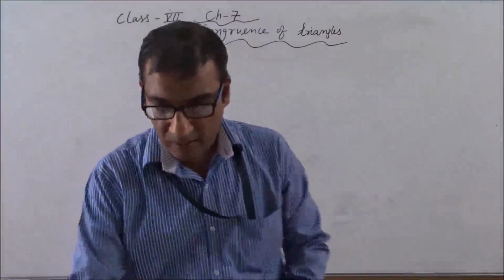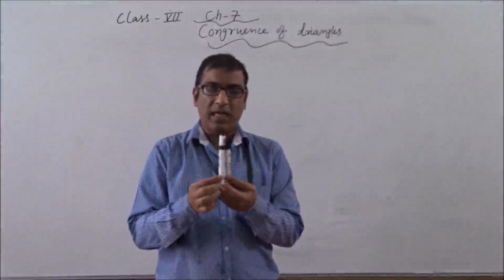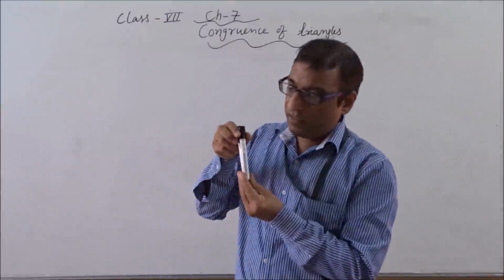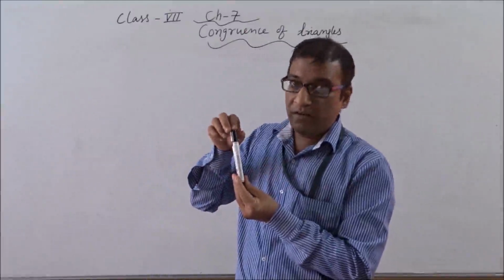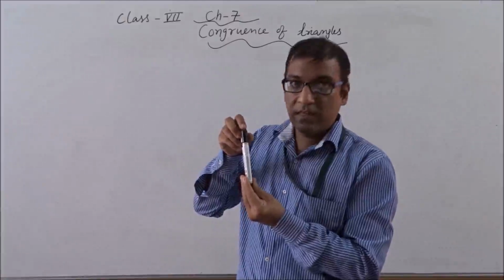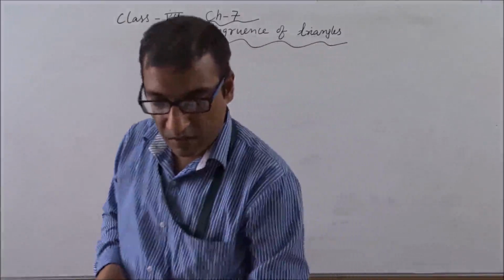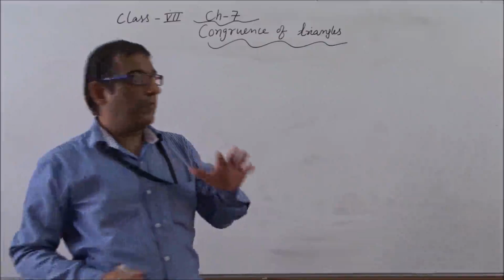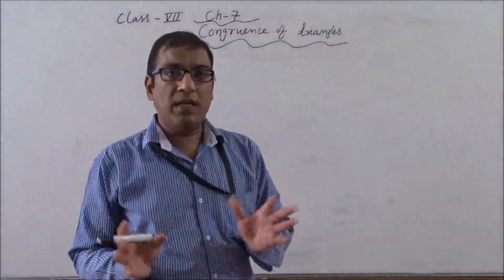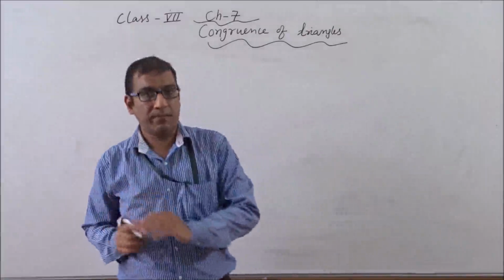So in our surroundings there are so many figures. We can say these are two markers. If we put one in such a way, then at this time you only see the first marker and not the second one, but these are two markers. So this is the concept of congruence. What is the meaning of congruence or congruent? We can say two figures are congruent if they are exactly the same in size and shape.